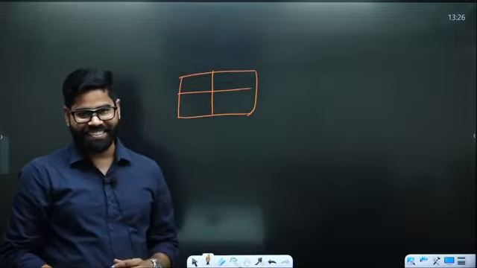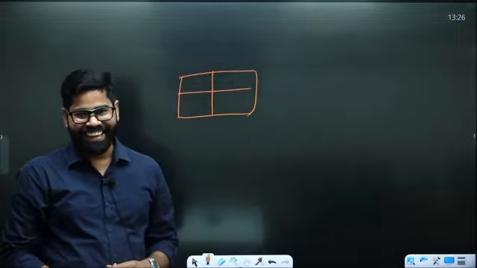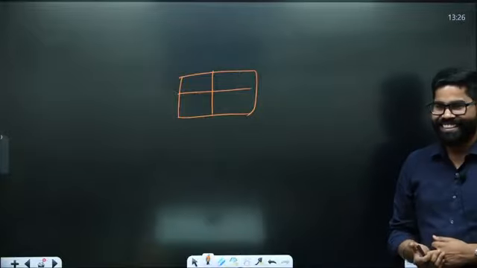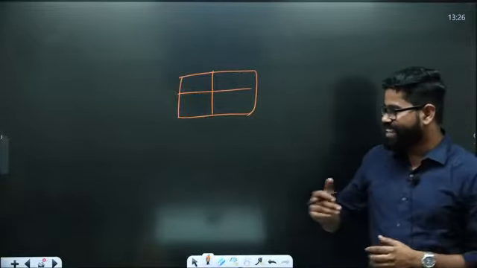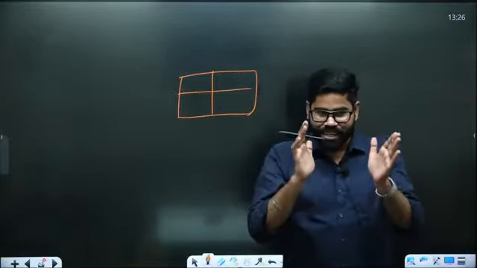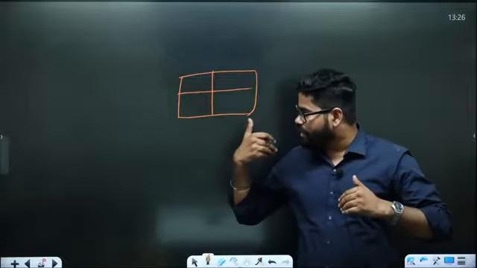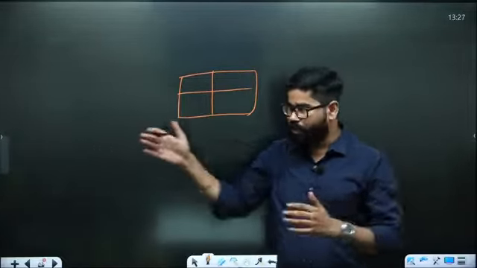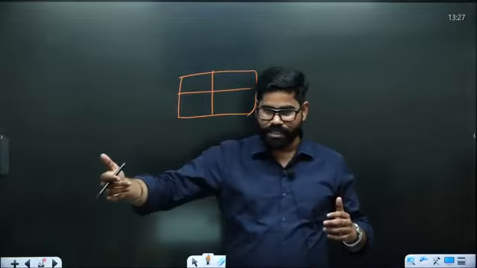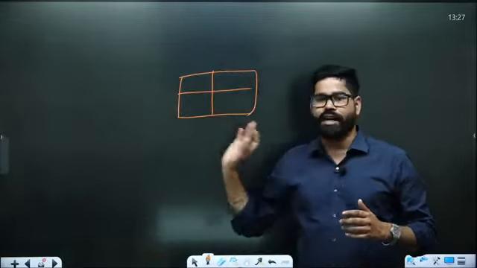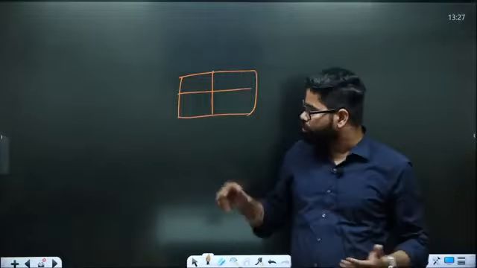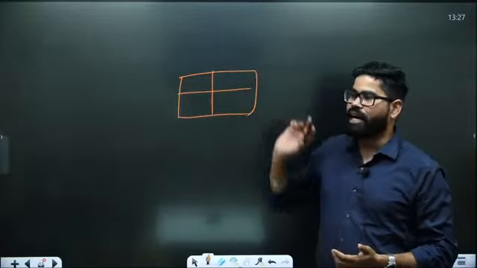Is it like that? Which one will be right? Which one will be left? See, when you are seeing the image, it has to be in this manner. Suppose I am standing on this side. The one on my right side is the right atrium and right ventricle. The one on the left, in this side, is going to be the left ventricle and left atrium.